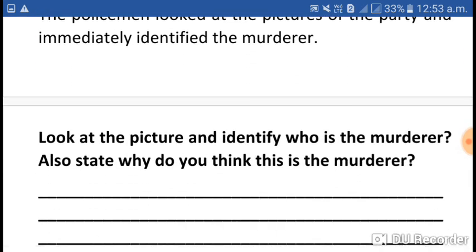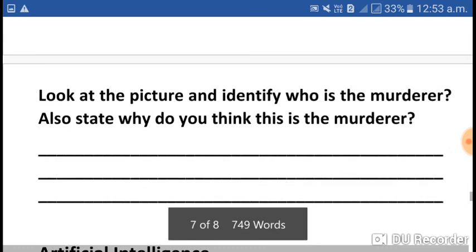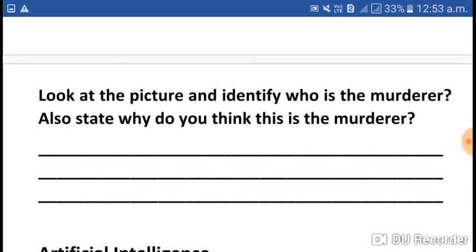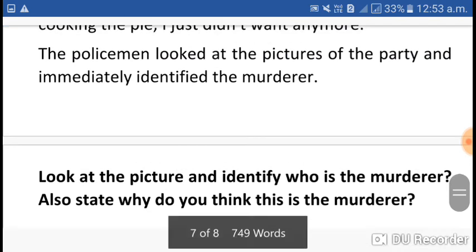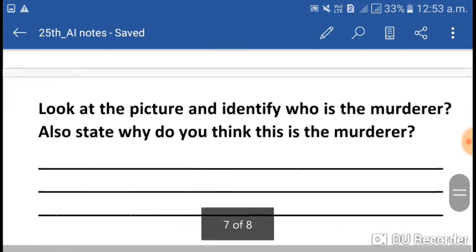It's your task for home, and you have to answer. You can answer on my phone also. Then I will tell you if it's right or wrong. Try to identify, and the way you try to identify is image recognition intelligence. So it's part of our artificial intelligence. Just try to identify, and we will discuss it in the next class also.